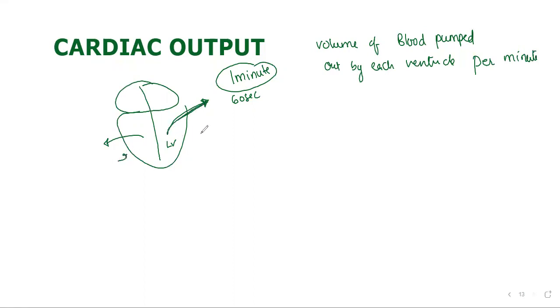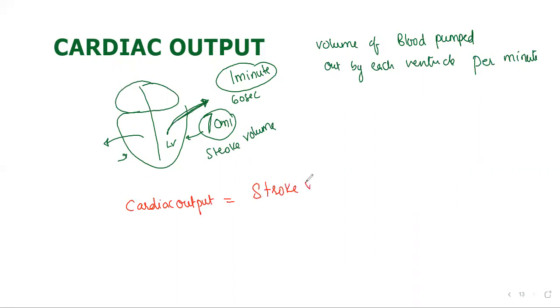For that, we need to see here in one heartbeat. That means when the ventricle contracts, in one heartbeat, how much blood will go out? That we need to see. 70 ml will go out, which is called stroke volume. Means one stroke, how much blood is going out? 70 ml. So with that, you can calculate easily. Cardiac output means stroke volume, that means for every stroke, how much blood is pumping out, into the number of heartbeats per minute.